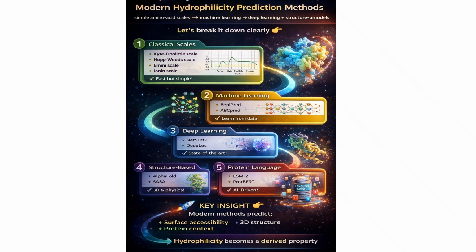What if hydrophilicity isn't something we directly predict anymore? From simple scales like Parker and Kyte-Doolittle, to machine learning, to deep learning, and even AI that understands proteins like language, this field has completely transformed. Today, we don't just score amino acids, we predict structure, surface, and context.